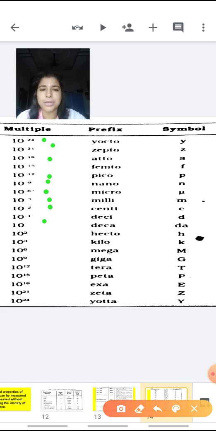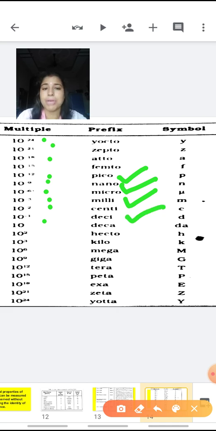Not all are very important. I'll just tick out the important ones for you, like picometer 10 raised to power minus 12, nanometer 10 raised to power minus 9, micro 10 raised to power minus 6. Similarly, centimeter you all know is minus 2, and decimeter is 10 raised to power minus 1.